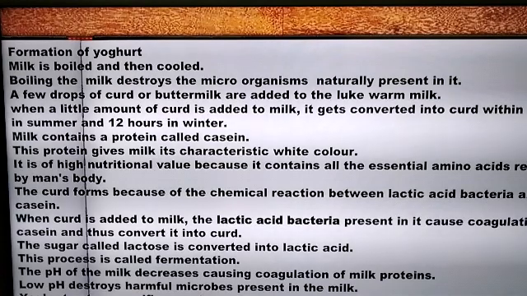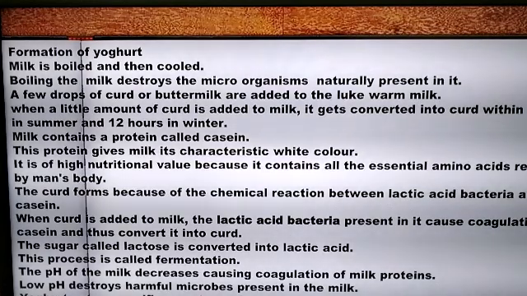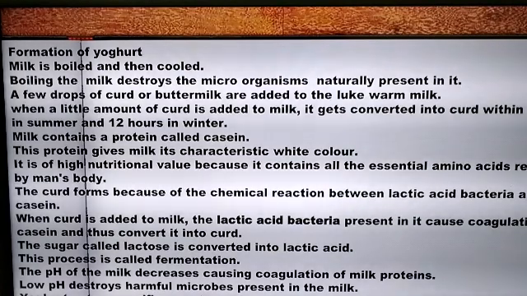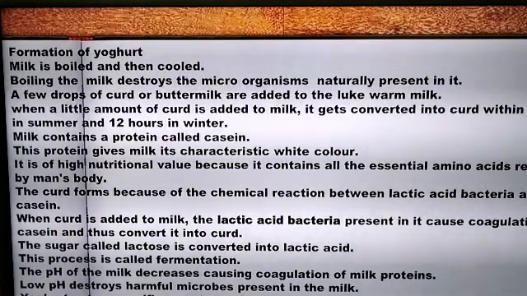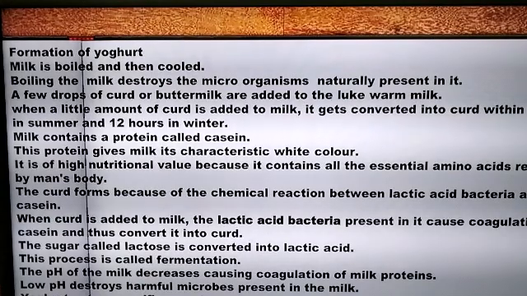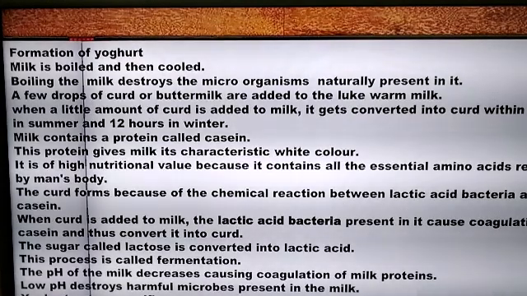When the fermentation process, that is conversion of milk to curd, takes place, the pH, that is the hydrogen ion concentration of the milk, decreases, because of the coagulation of the proteins, that is casein, which were present in the milk. So because of the low pH now, all the harmful microorganisms which are present in the milk are destroyed. The curd or the yogurt gets a specific sweet sour taste because of the lactic acid that is formed.